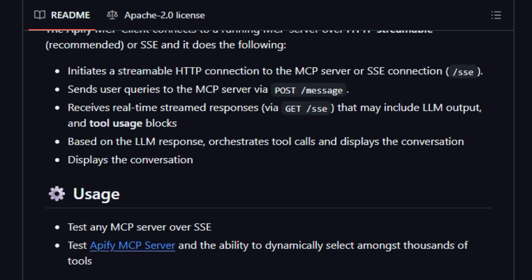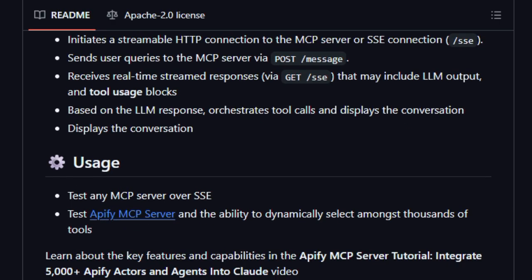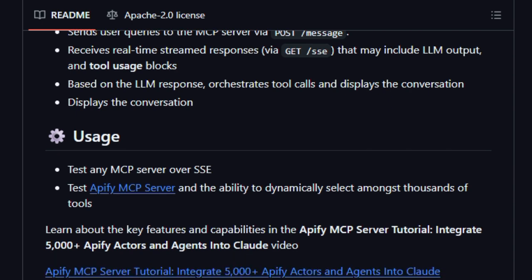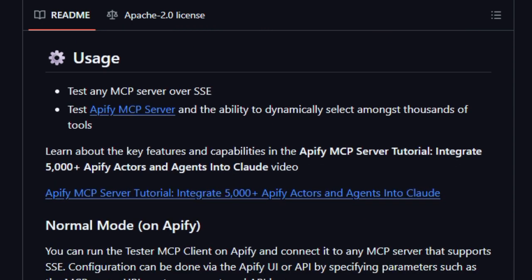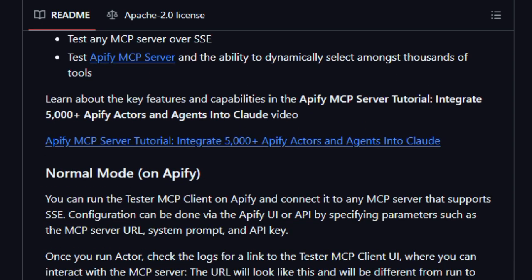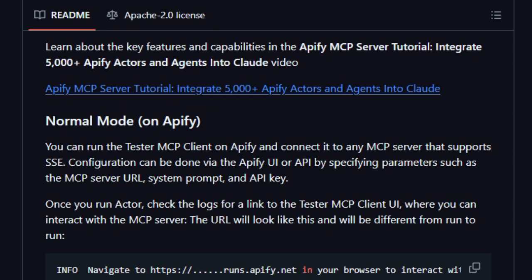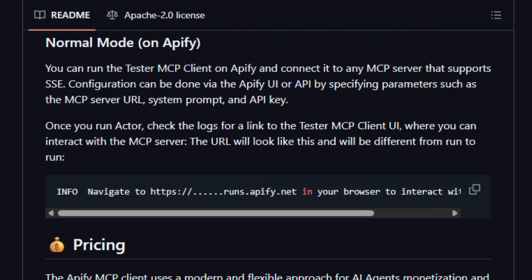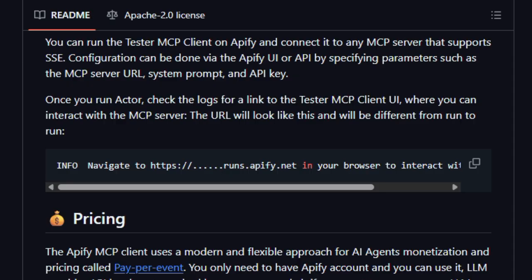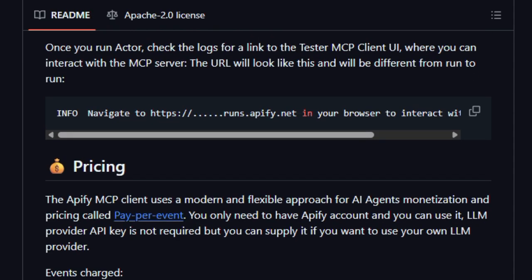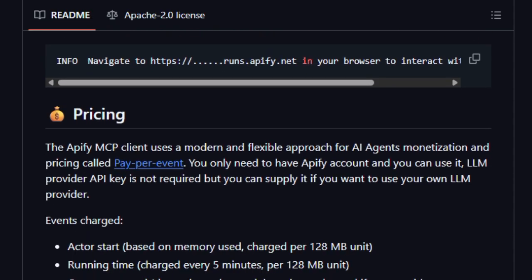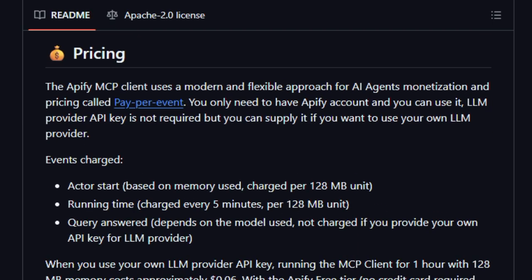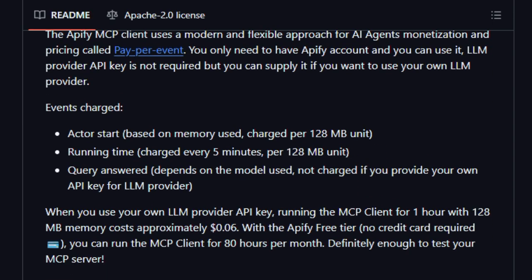This gives you observability and control, turning the black box of AI plus tooling into something you can inspect and understand. Security and flexibility also stand out. You can supply authorization headers, API keys, or other credentials so that connections to MCP servers remain secure. And because it's implemented as a standalone actor server by Apify, you can deploy it easily, integrate it in services, or run it locally.